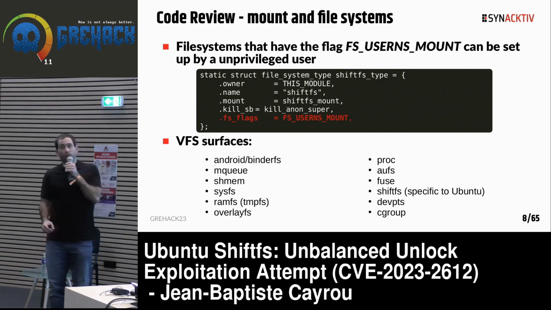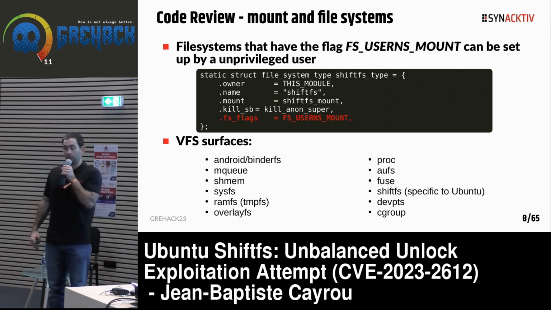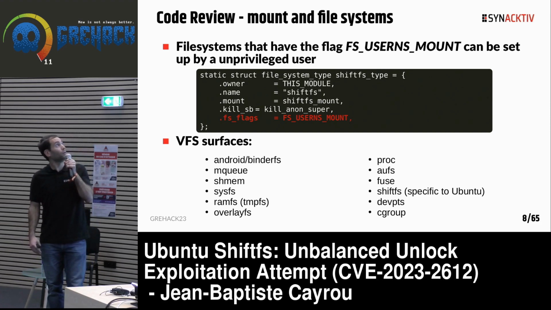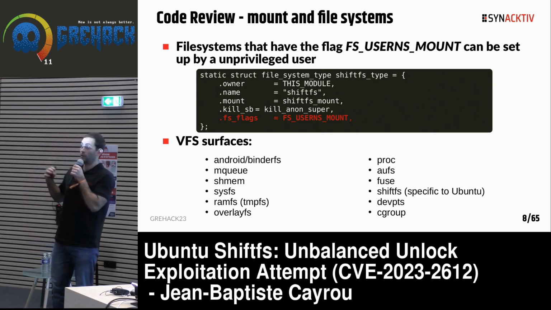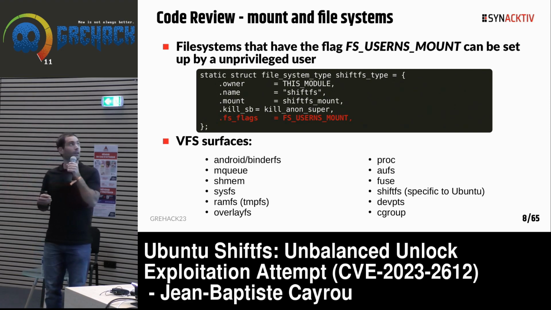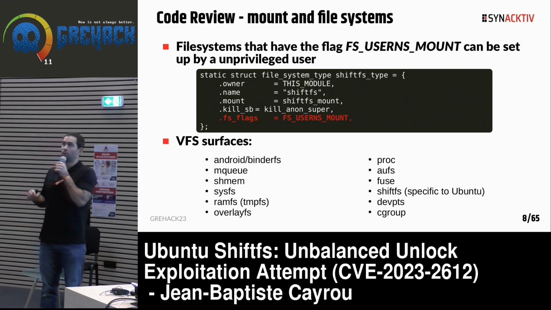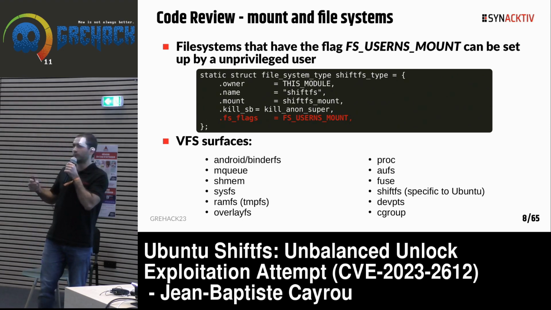Okay, so how do we identify the surface accessible with namespace and mount? In the kernel source code, file systems are implemented with some C structures with some flags, and you have this specific flag, FS_USERNS_MOUNT, that tells that this file system can be mounted by an unprivileged user using namespaces.